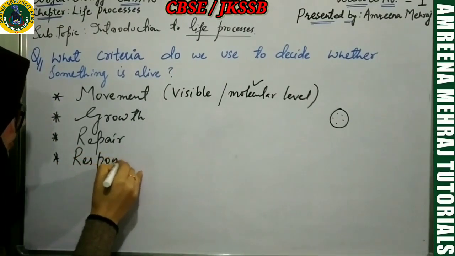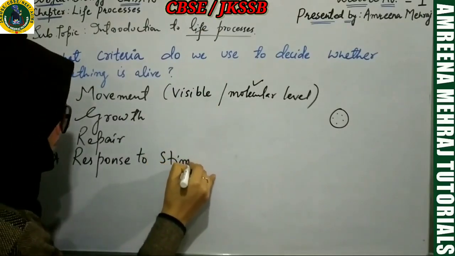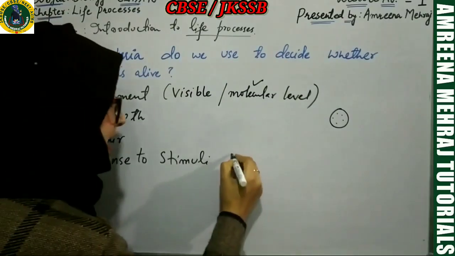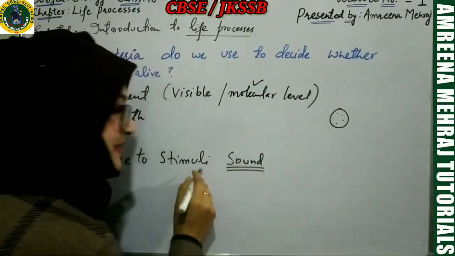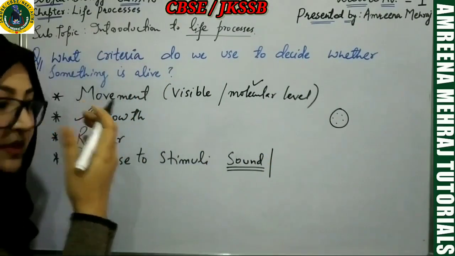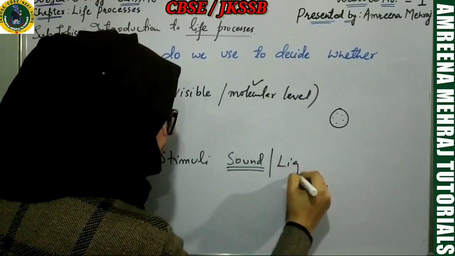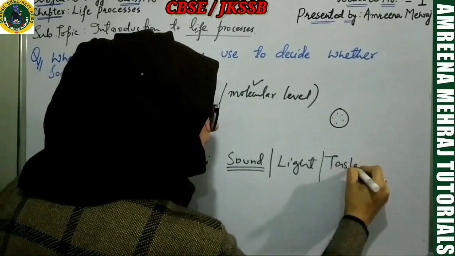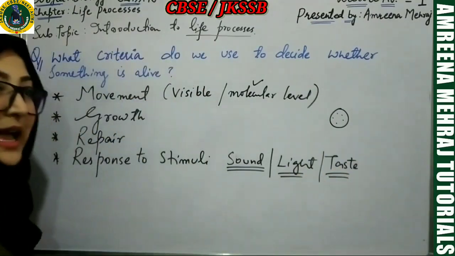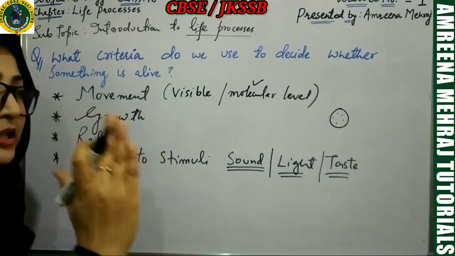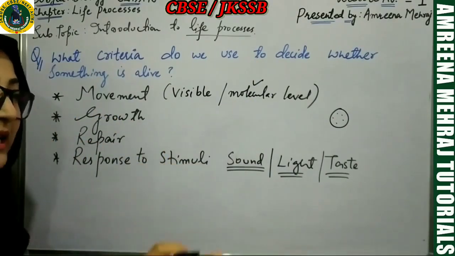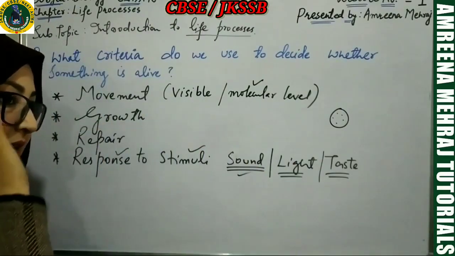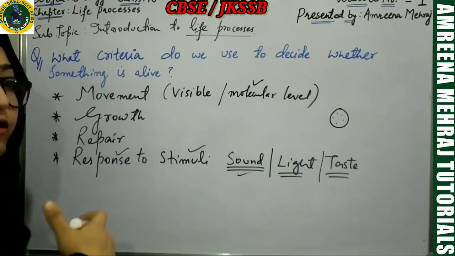Another very important criterion to be alive is response. Response to stimuli. For example, a living body like you people, you are listening right now. So you are listening to the sound, and sound becomes a stimulus. You can see with the help of light, so light becomes the stimulus. You can taste something. So a living organism, a cat, a dog, a rat, a human being, all can respond to different sorts of stimuli. That means we can listen, then process this information, and then respond.